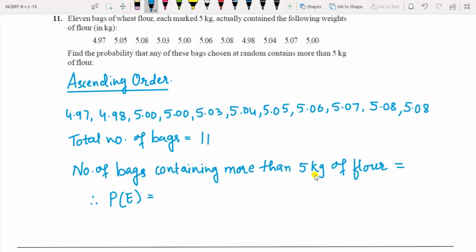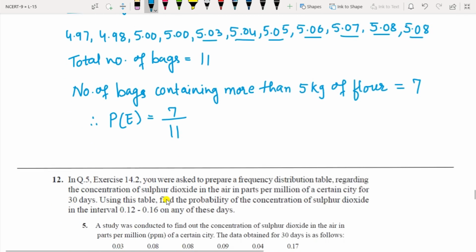The number of bags containing more than 5 kg of flour: start from here. 1, 2, 3, 4, 5, 6, 7. Got it? So this is 7. So the probability of the event is the number of bags containing more than 5 kg, that is 7, over the total number of bags, 11. So the probability is 7 by 11.